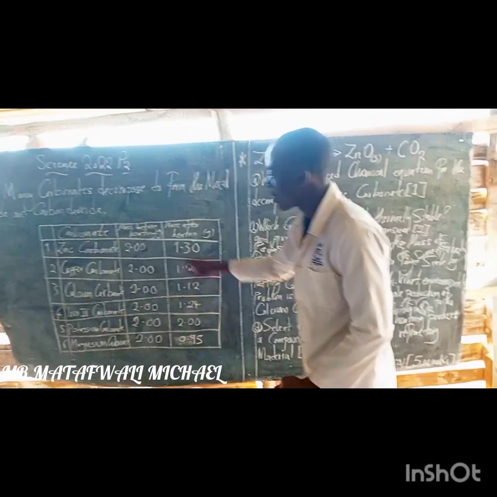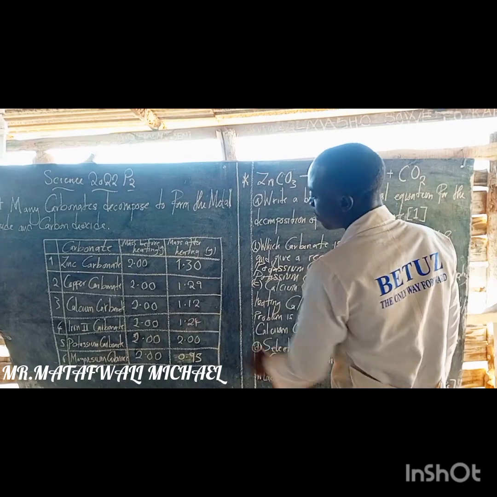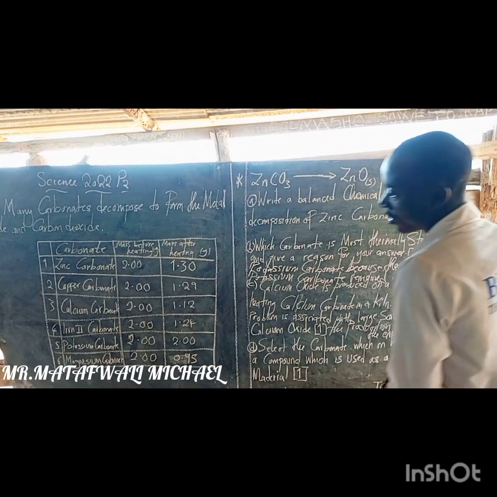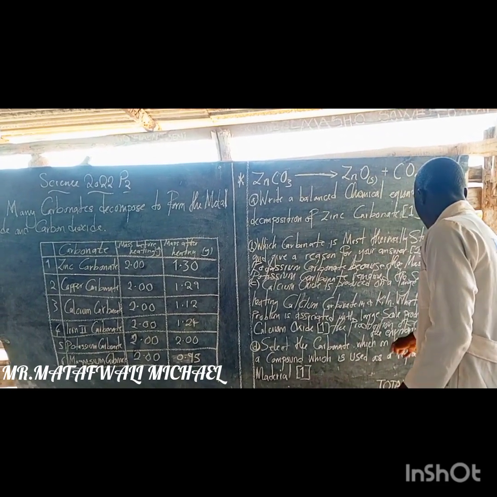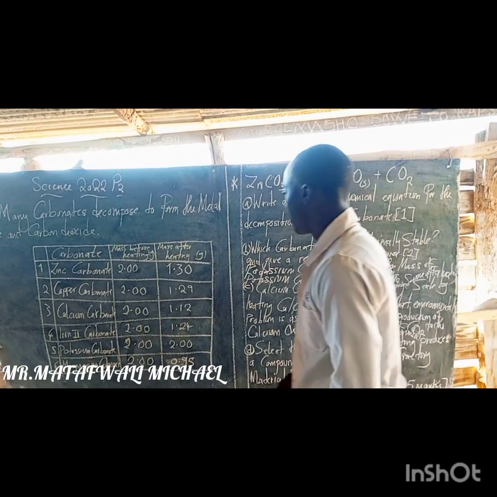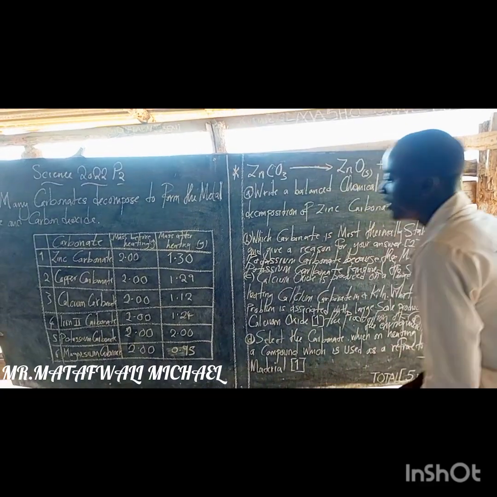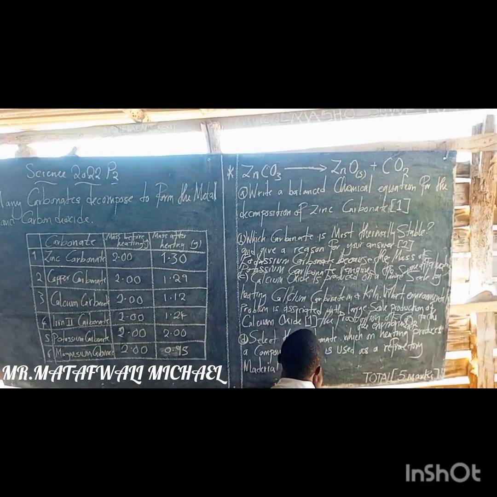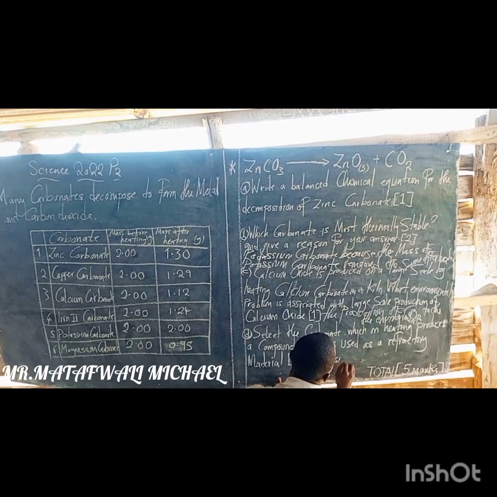So from these carbonates which were given, we have to remove potassium carbonate because it did not decompose. So potassium carbonate cannot give us a compound which is used as a refractory material. From these which were given, the answer is magnesium carbonate, because its oxide is able to be used as a refractory material.